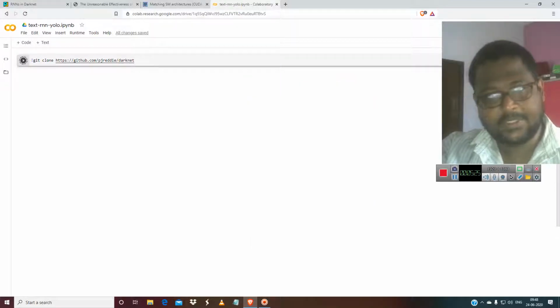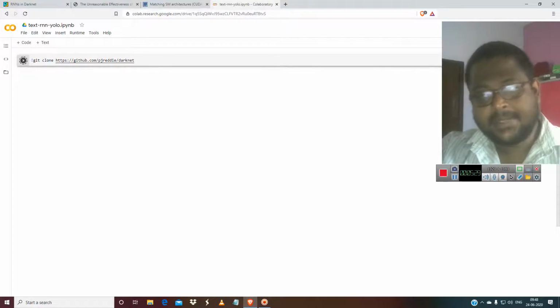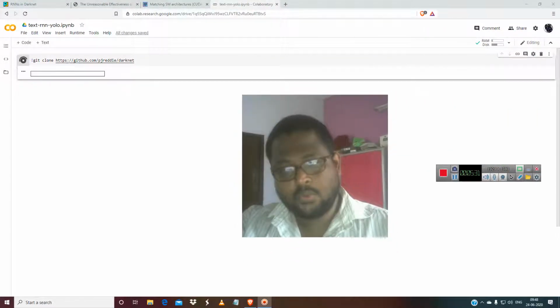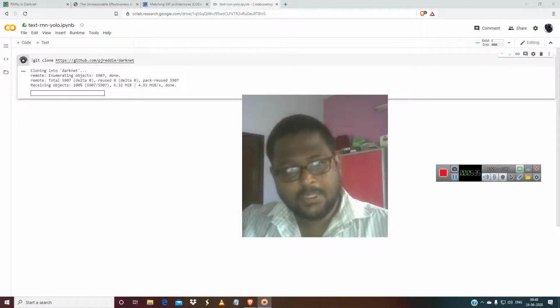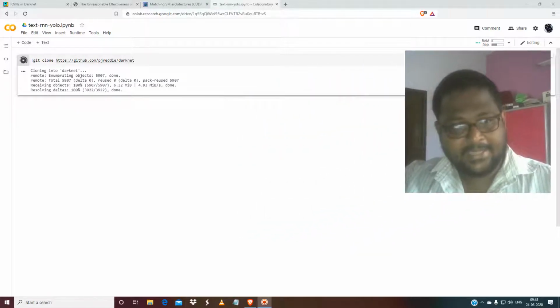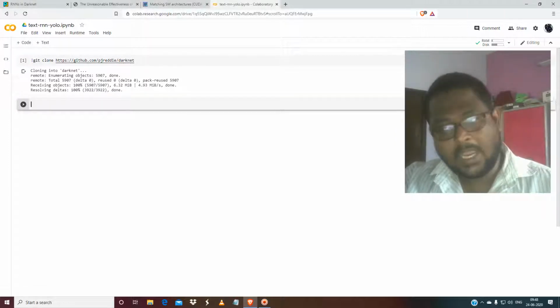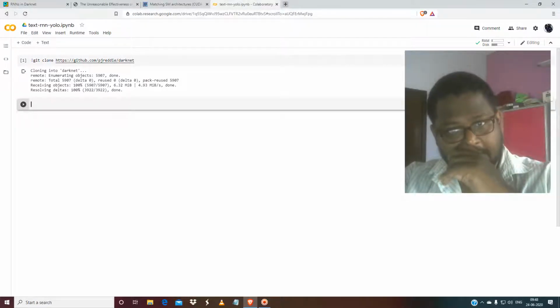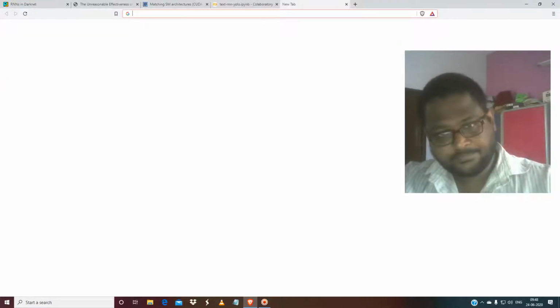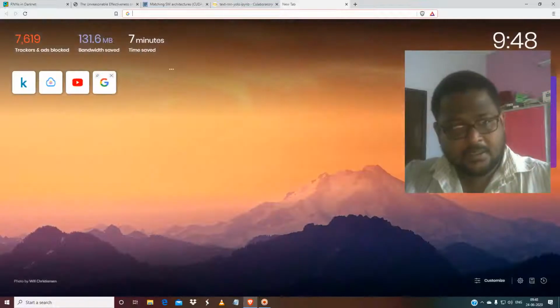So it is starting to download the GitHub repository, and Colab provides you a great variety of GPUs. Mainly the GPU is Tesla K80. I'll tell you how to find the CUDA version and everything.